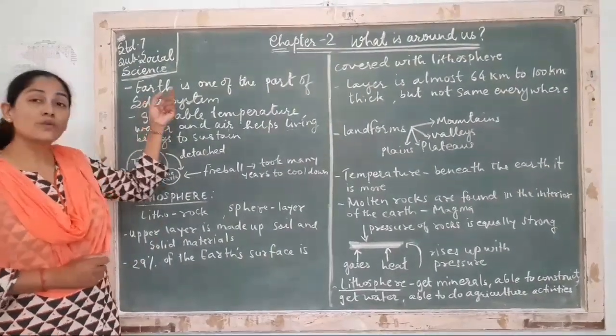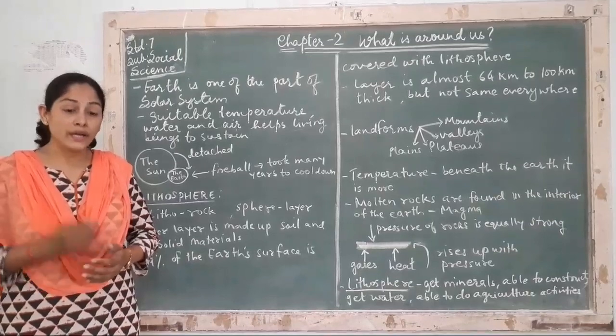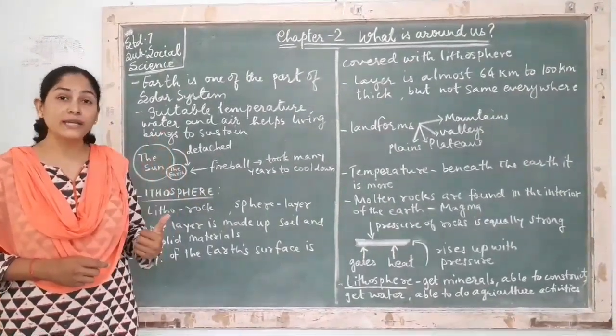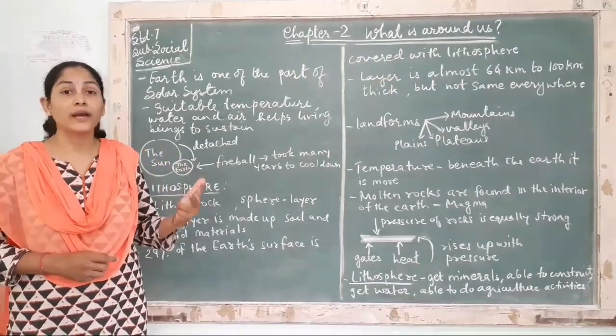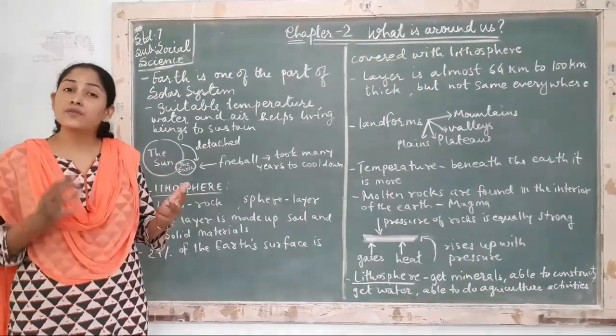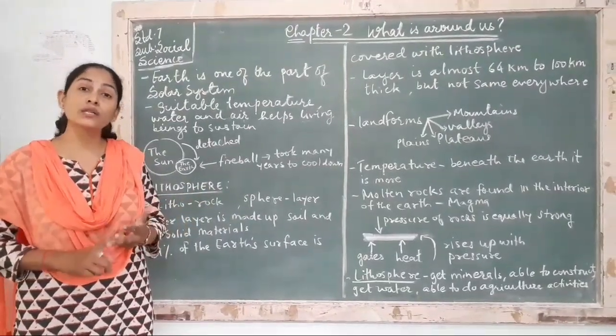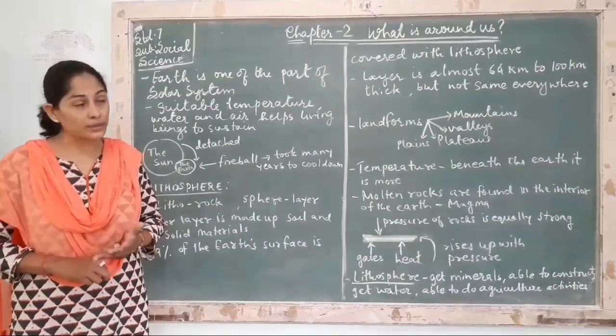Now, Earth is also one of the parts of the solar system. It is in the third position from the Sun. It has suitable temperature, air and water. Because of that, it becomes very easy for us to live very nicely. So it is suitable for all the living beings living on the Earth.